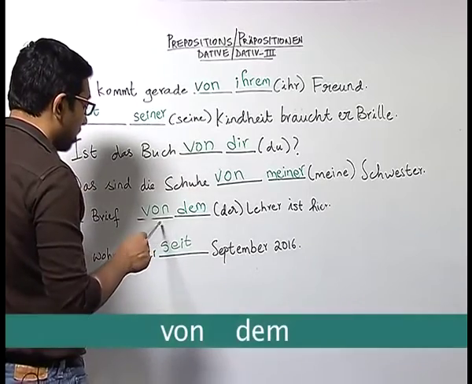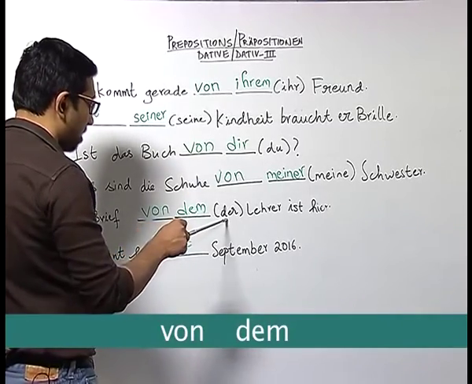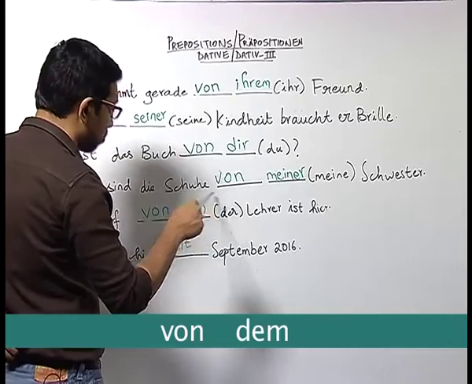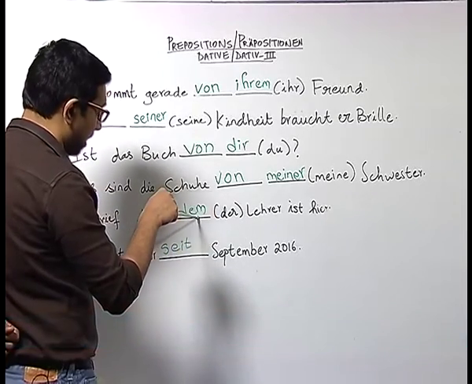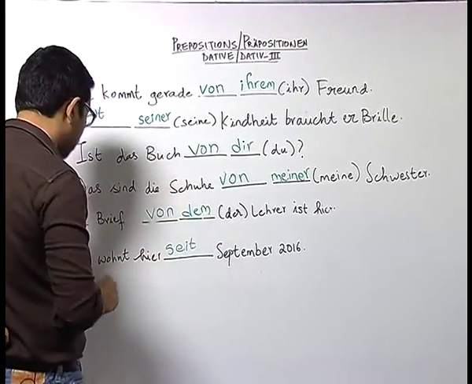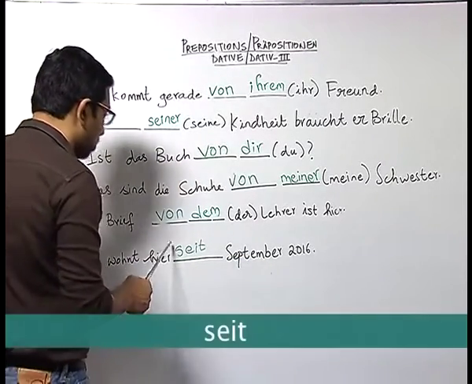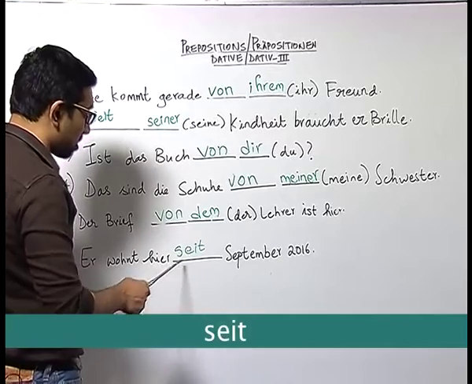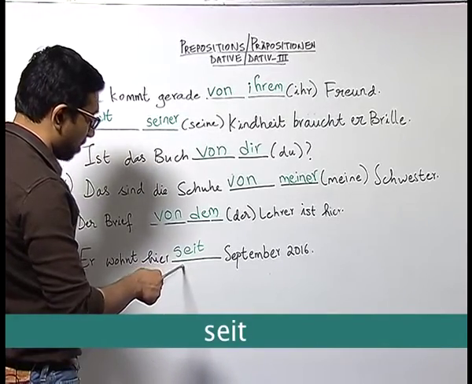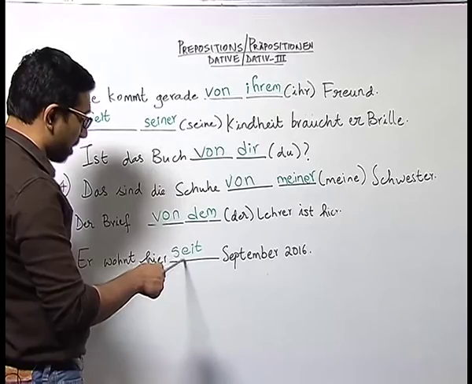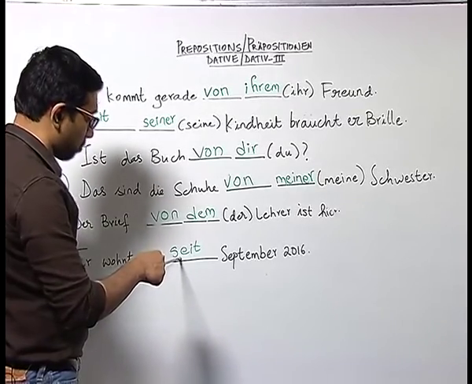In sentence number 5, der Brief ist von dem Lehrer, er ist hier. Here the student correctly wrote the preposition von, and for the article der the student wrote the article dem, which is in dative. Er wohnt hier seit September 2016. Here also the student understood the meaning of the sentence, and since it is something which is taking place and has started in the past, wrote the correct preposition.